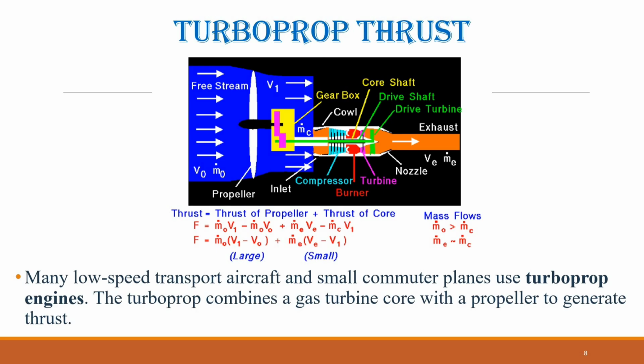A variation of the turboprop is the turboshaft engine. In a turboshaft, the gearbox drives another device instead of a propeller. Turboshaft engines are commonly used in helicopters, as well as in tanks, boats, and even some race cars in the late 1960s.